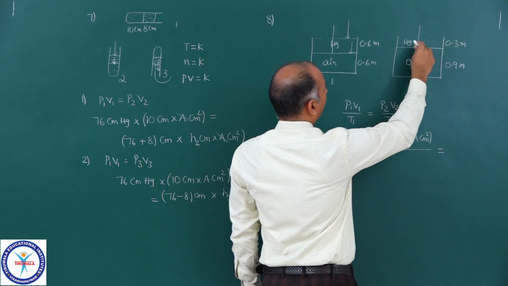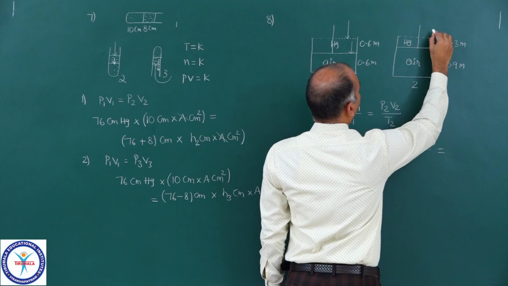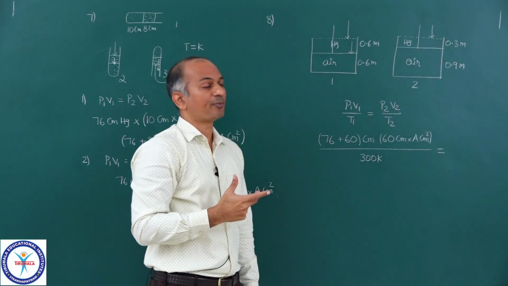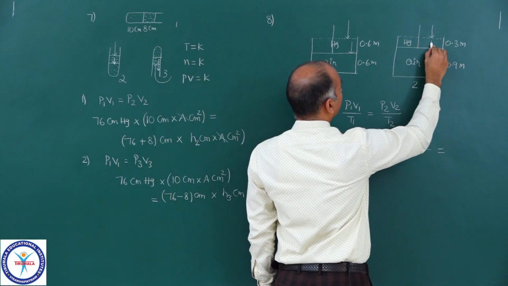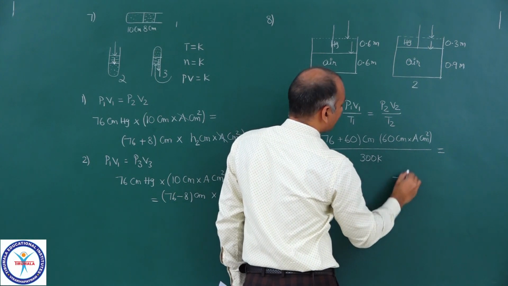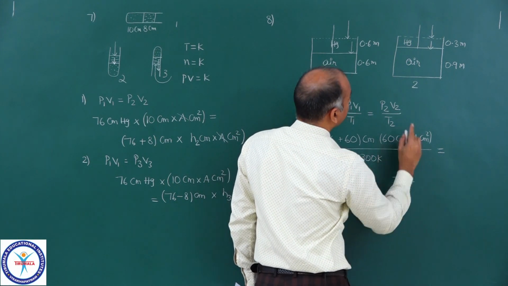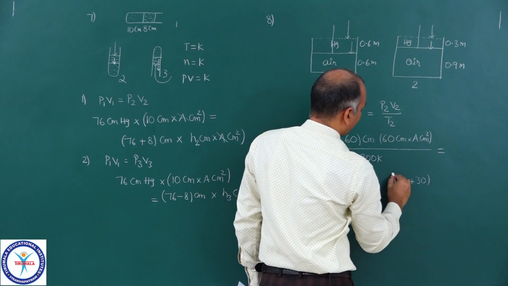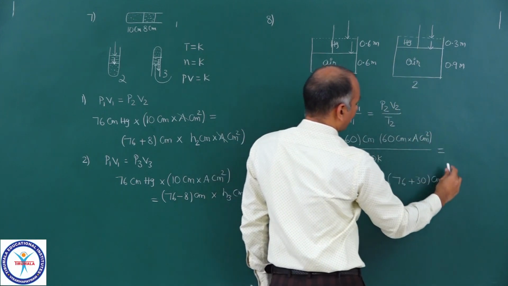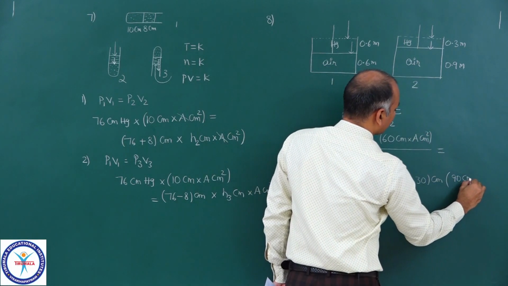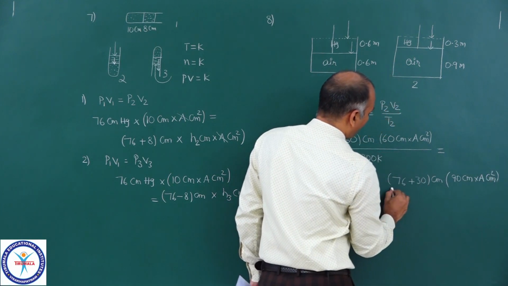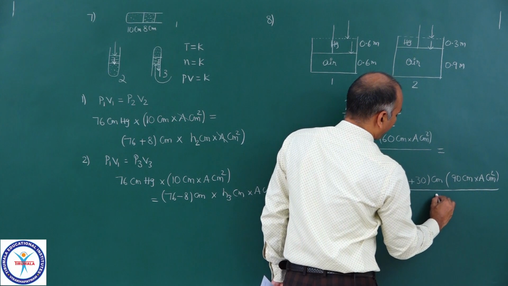the final pressure. Here also atmospheric pressure is exerting, and here the mercury is also exerting its pressure. So now the final pressure will be 76, which is due to atmosphere, plus 30, which is due to mercury, into volume of the air, 90 centimeters into A centimeter square, upon the final temperature.